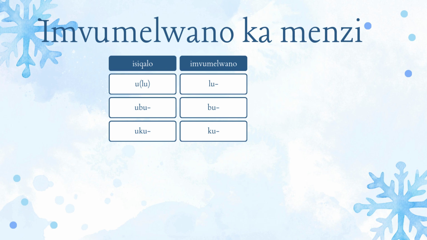Ubu, ubuhle. Ubuhle bubalulekile. Beauty is important. Bu is your agreement. Ukudla. Ukudla kumnandi. Food. And then we have the agreement, ku, kumnandi, which is it's nice. Ukudla kumnandi, the food is nice.